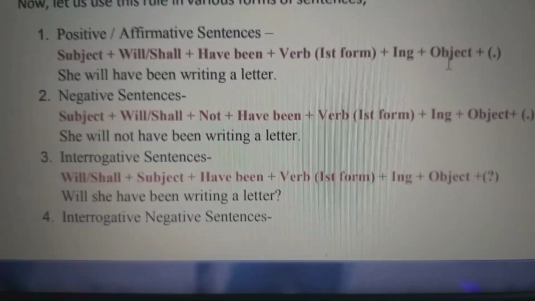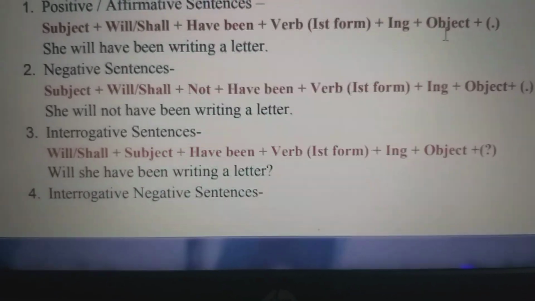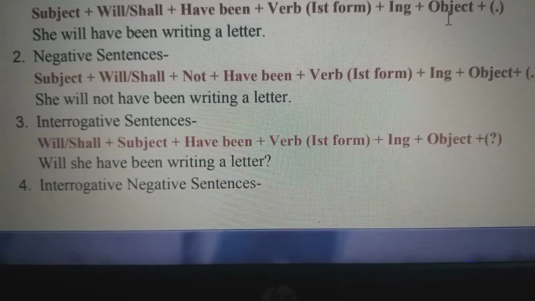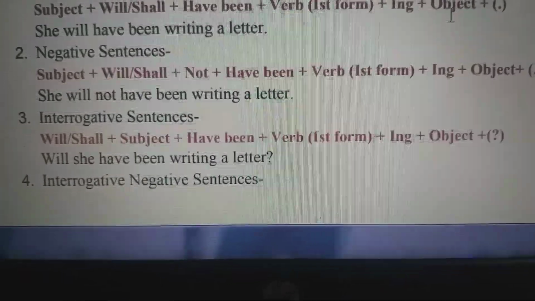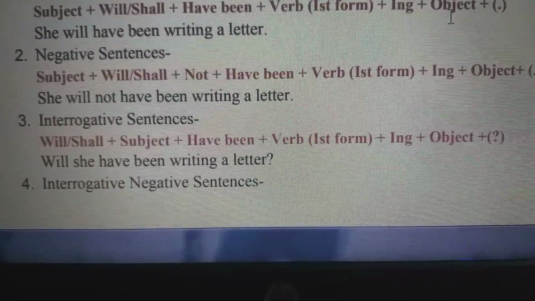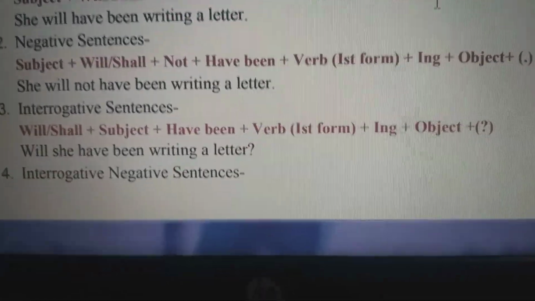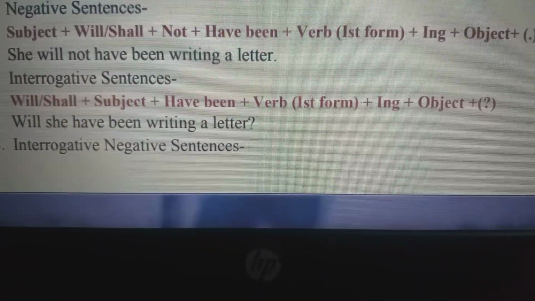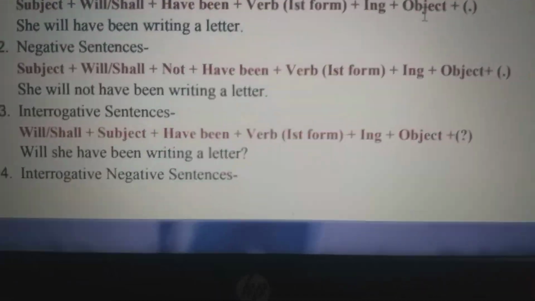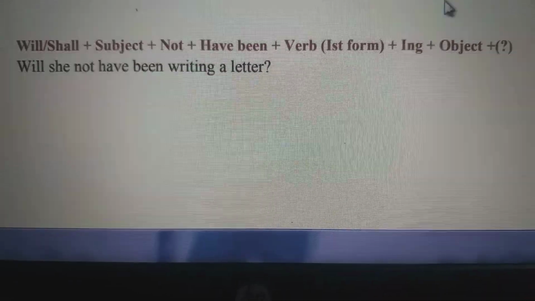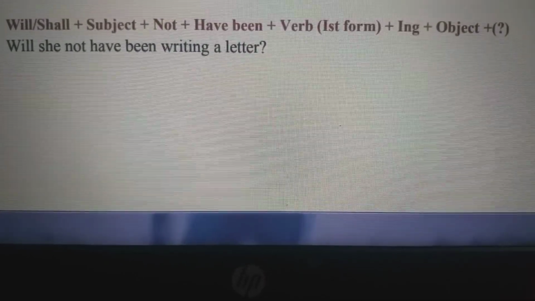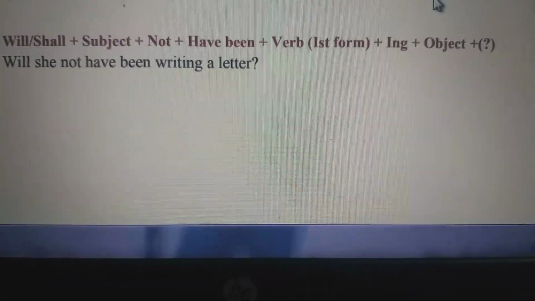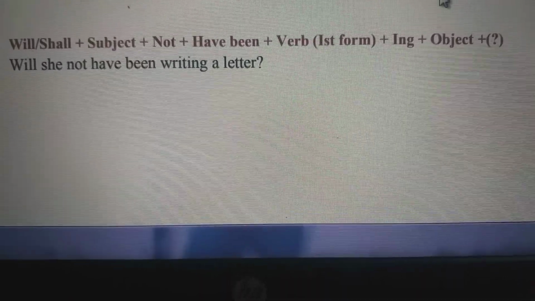In this also positive affirmative sentences में क्या होगा? She will have been writing a letter. Negative, she will not have been writing a letter. Interrogative, will she have been writing a letter? And in interrogative negative sentence it will be will she not have been writing a letter. Not लग जाता है. So remember that, students.